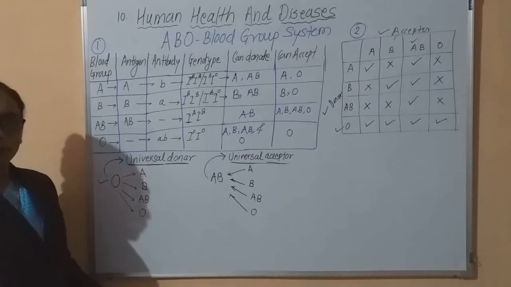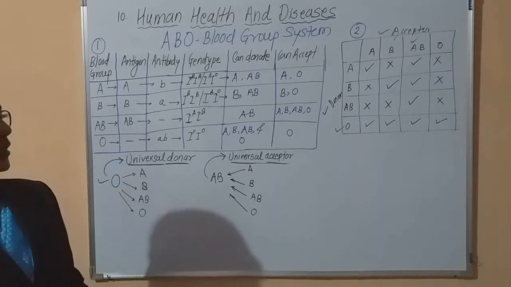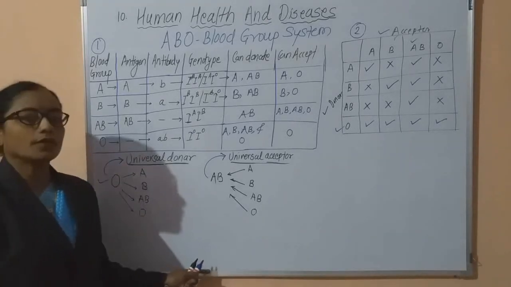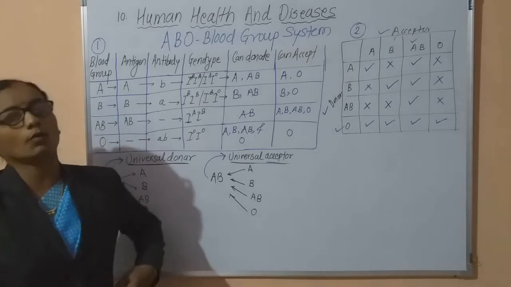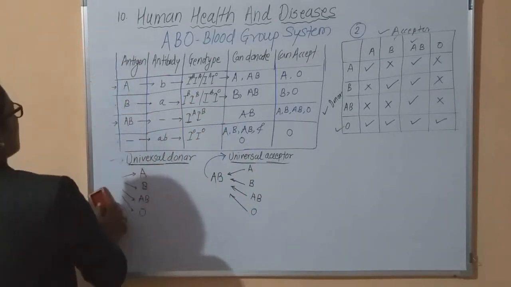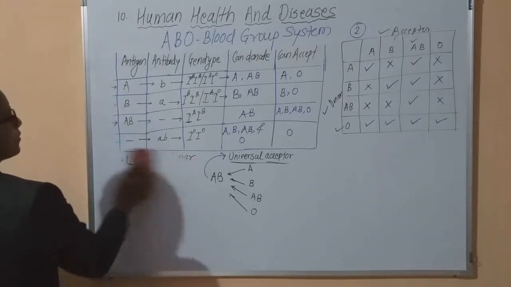Now we are going to study the next topic, the disease which is related to this blood group system or incompatibility of the blood, and that disease is known as erythroblastosis fetalis.